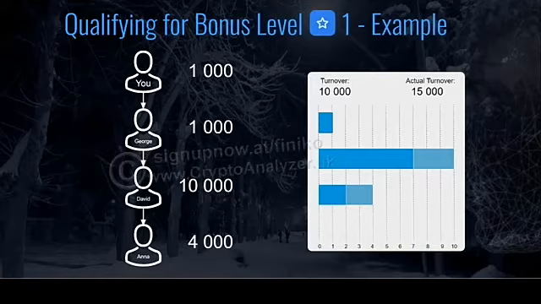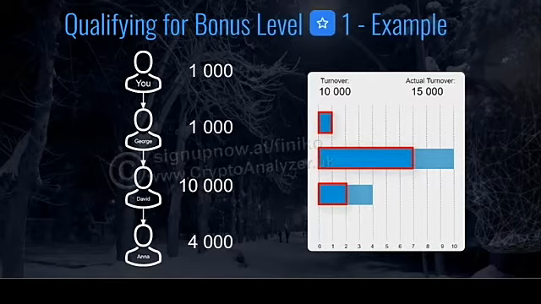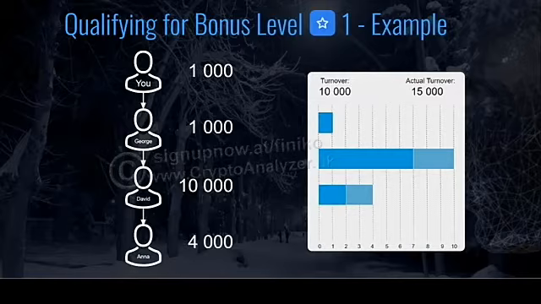But the key thing about this example is to show you that turnover is accumulated across all your referral levels, and that turnover helps you qualify for the different bonus levels. But you only receive profits from your referrals on the levels that you're qualified for. So let's go back to the compensation plan.